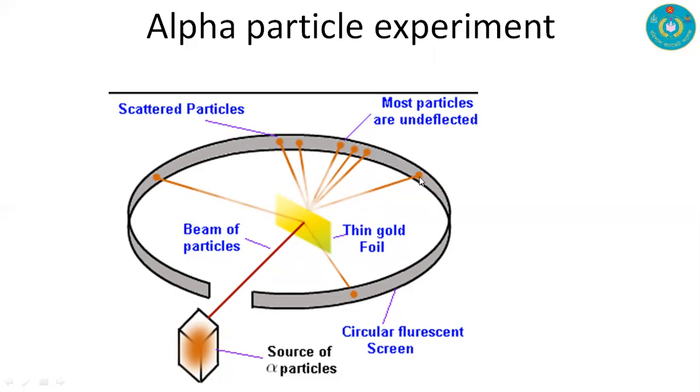We have a circular fluorescent screen. If we observe some light on this screen, then we can say the particle has reached the screen. We observe that most particles are undeflected, and some of the particles deflect, and they are scattered particles. And this is the core idea of the alpha particle experiment.